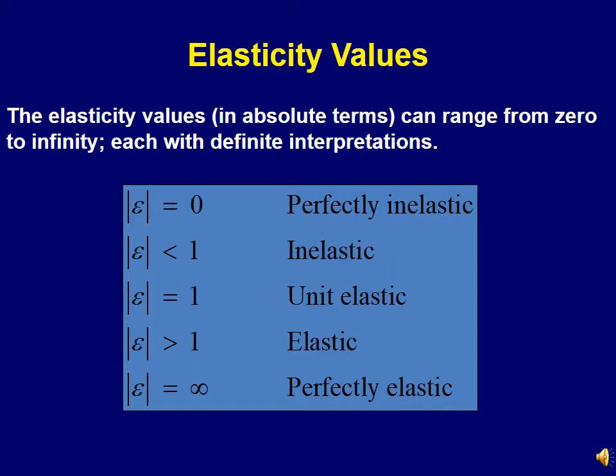If the value of elasticity is less than 1, then the demand will be inelastic. For the elasticity value equal to 1, we will have unitary elastic demand. And if the elasticity value is greater than 1, the demand would be elastic or relatively elastic. And for elasticity value equal to infinity, we would have perfectly elastic demand.